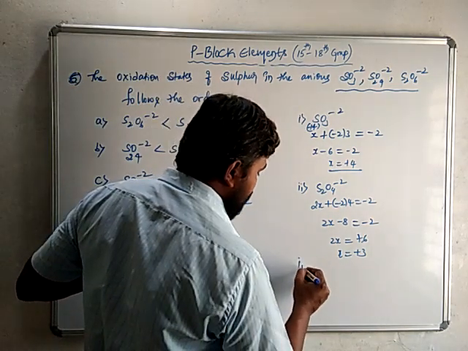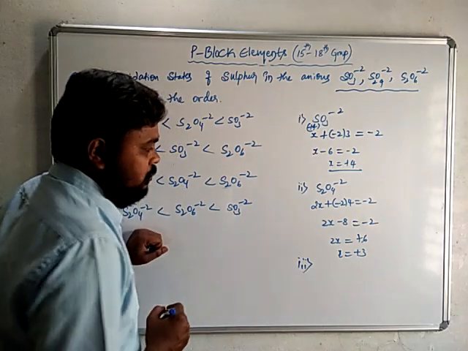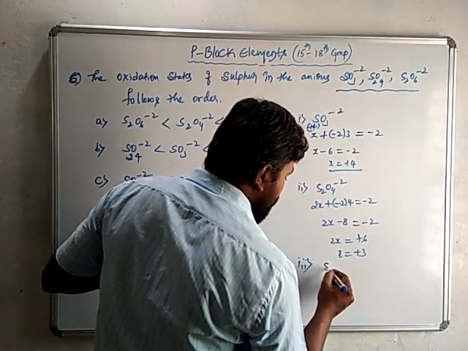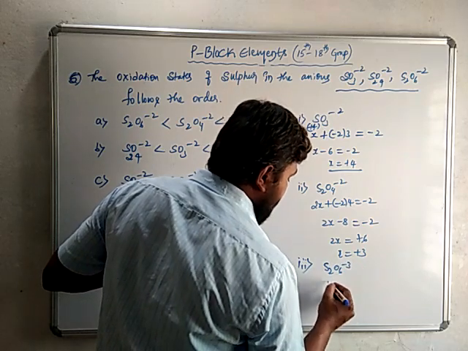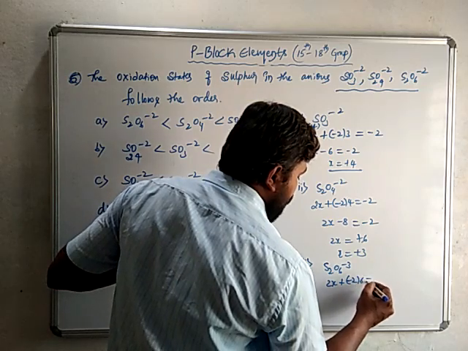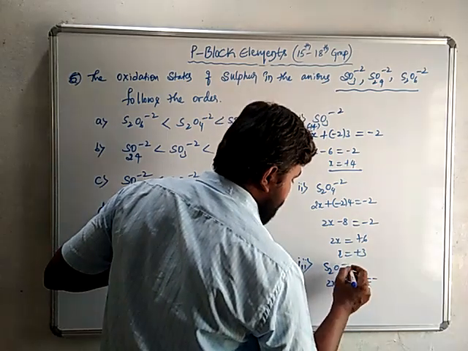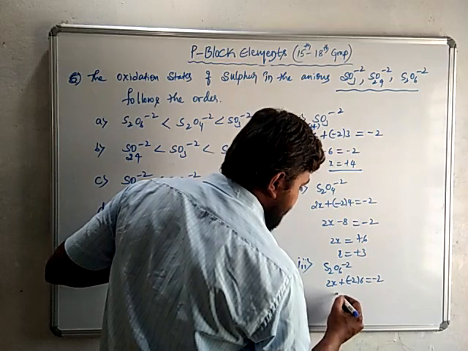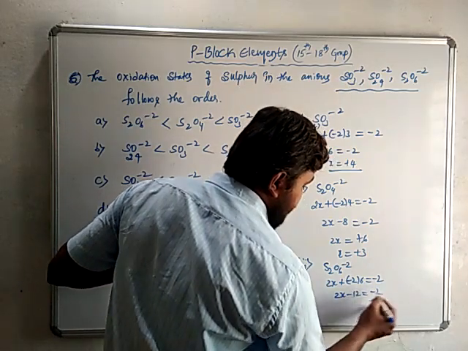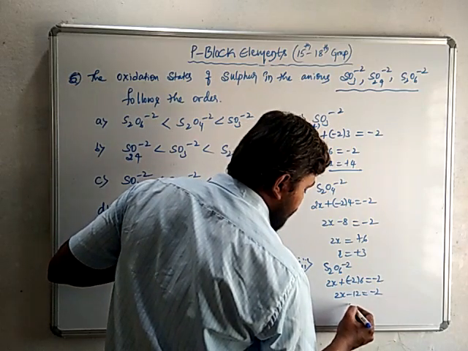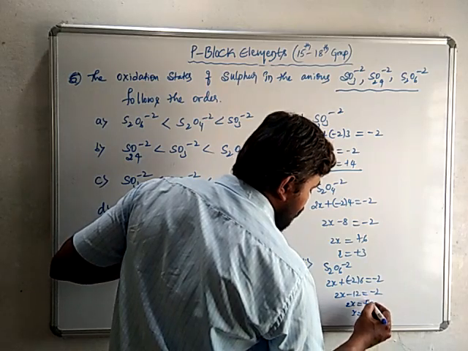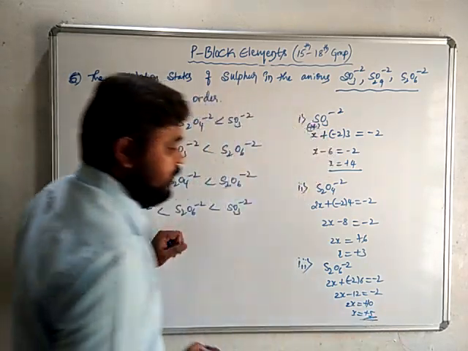In case of the third option, here he has given S2O6 2-. So 2x plus -2 into 6 equal to -2. So here 2x - 12 = -2. So moving -12 across, it becomes +10. So 2x = +10, then x = +5. +5 is the oxidation state.